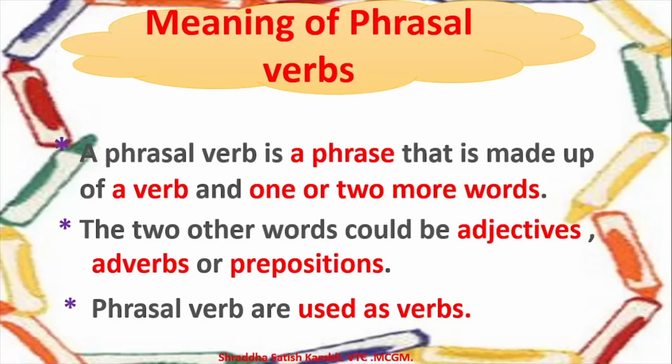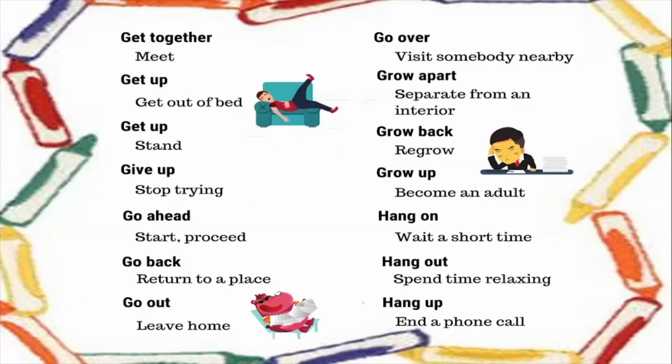So now that we know what phrasal verbs are, let us take a look at some examples of phrasal verbs. See here, all these words that you can see together are phrases, and they come into the category of phrasal verbs also. So come on, let's read some of them. You have get together. When you get together, it means you meet someone. Get up means you get out of bed, you wake up. Get up also can mean stand.